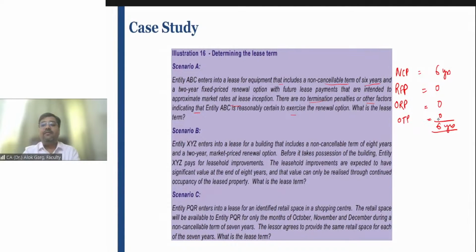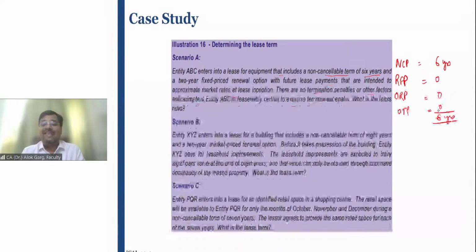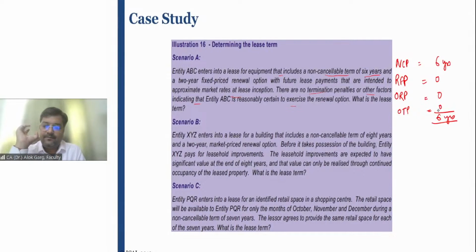Janvi is saying, sir, what is the difference between optional renewal period and optional termination period? Janvi, for example, the contract is for 6 years, and within 6 years, let's say non-cancelable period is 5 years, and after 5 years, you can walk away from the contract. That last 1 year is an optional termination period. So termination period is a part of the total lease period, okay? But optional renewal period comes after this primary lease period.